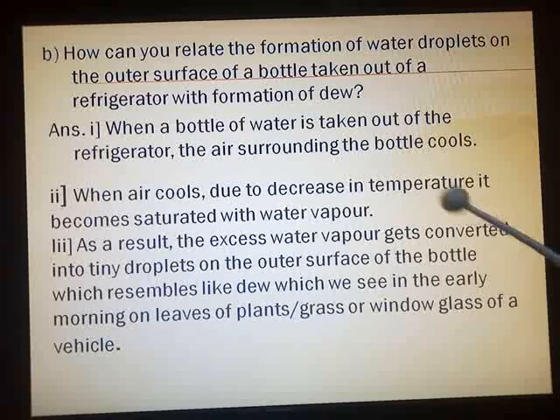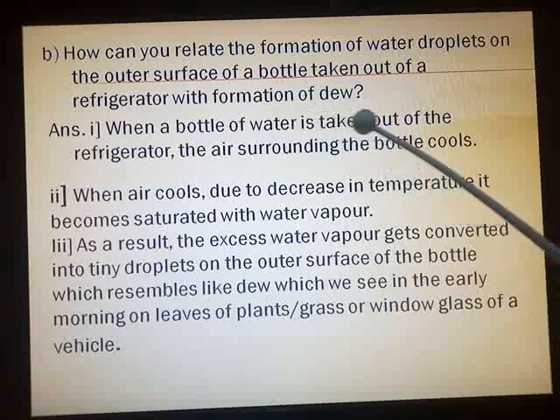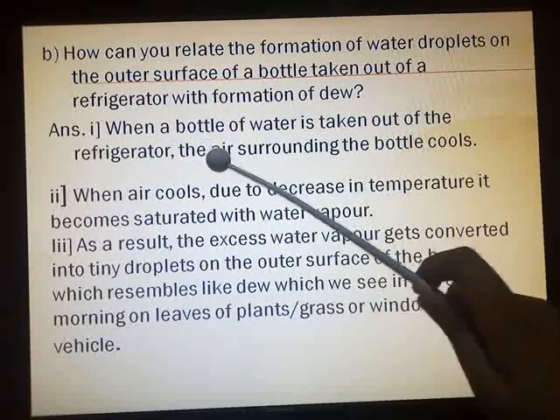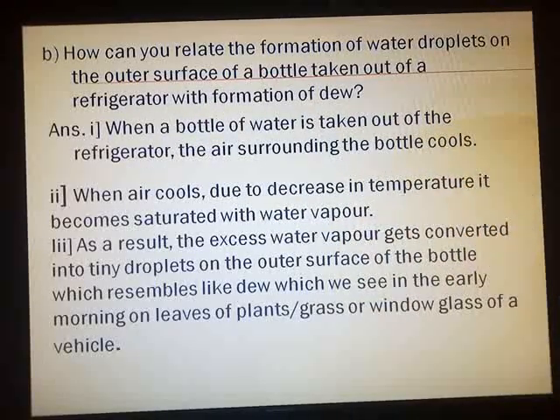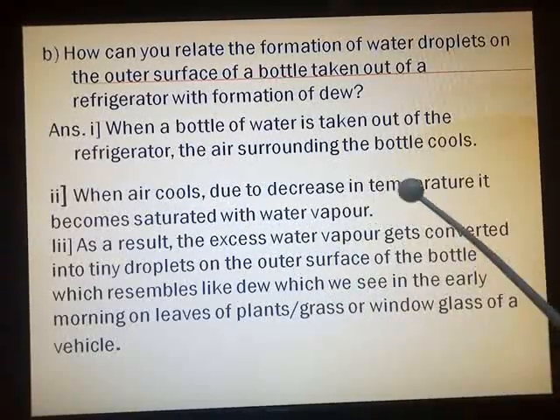Again I read the points, you can mark them in your textbook. When a bottle of water is taken out of the refrigerator, the air surrounding the bottle cools. When air cools, due to the decrease in temperature, it becomes saturated with water vapor.